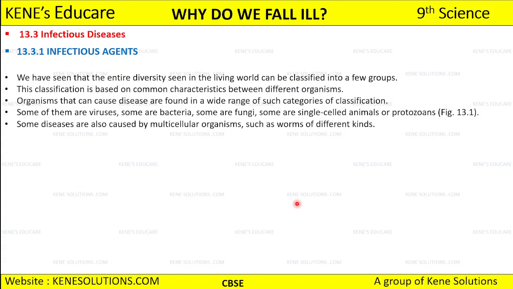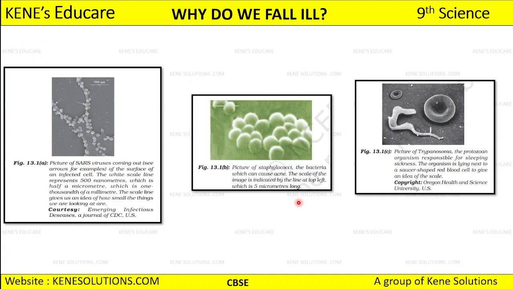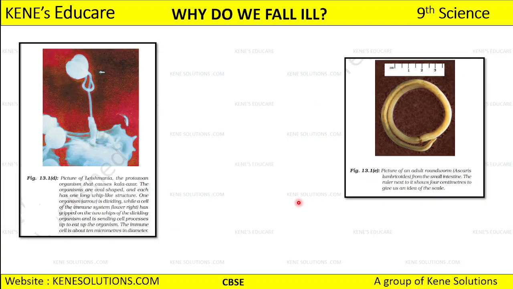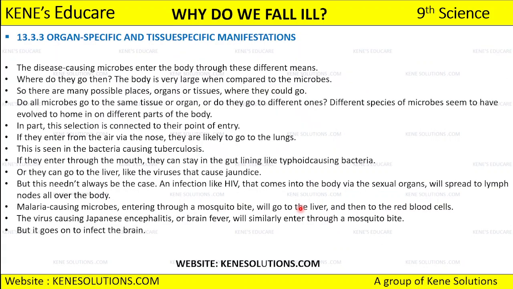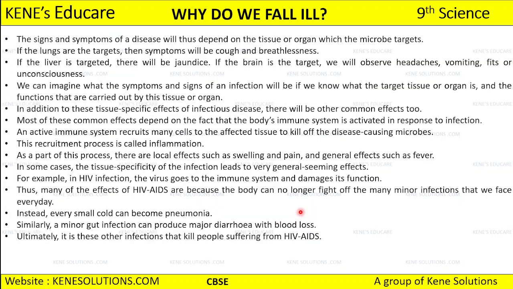Now the next thing we have is about infectious disease, under which we are going to discuss infectious agents in the next part. These are some pictures of the infectious agents that cause disease. After that we will discuss how diseases are exactly spreading, the means of spread. After discussing the means of spread, we are going to discuss organ specific and tissue specific manifestations.